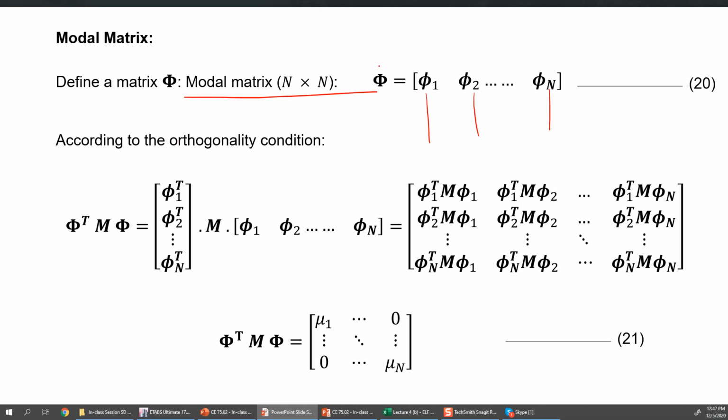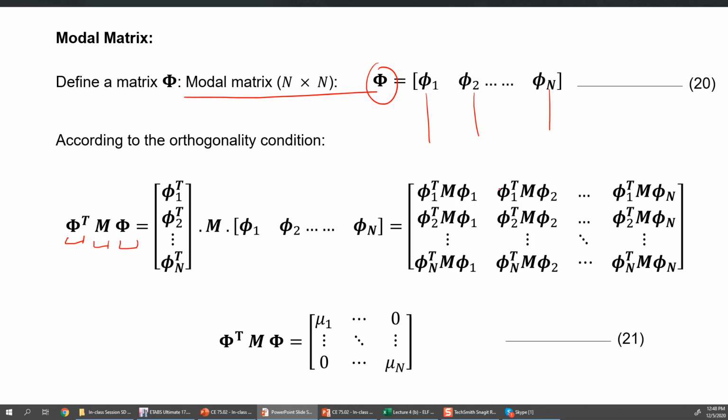So it's a square matrix, capital Phi. If we carry out this multiplication, capital Phi transpose times mass times capital Phi again, it is not a vector, by the way. This is just a representation that now all these mode shapes will be transposed and it will be a square matrix times the mass matrix times the original capital Phi. We get another square matrix, but the result or implication of this orthogonality property is that only the diagonal entries will be non-zero values and all the off-diagonal terms will be zero.